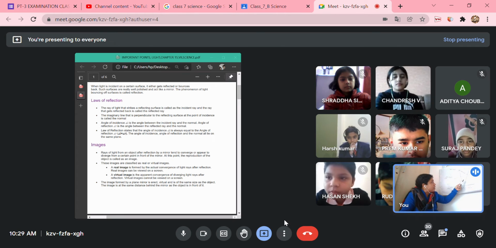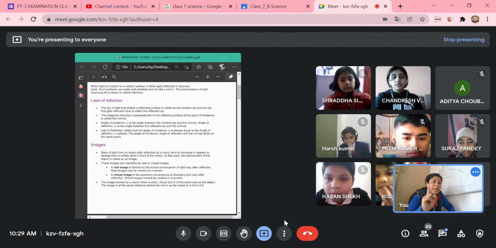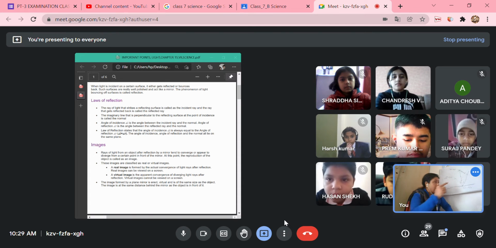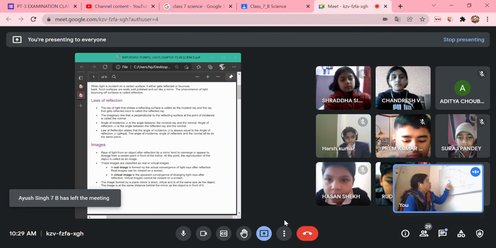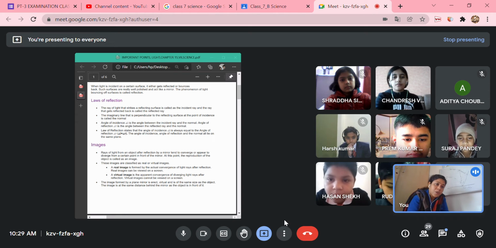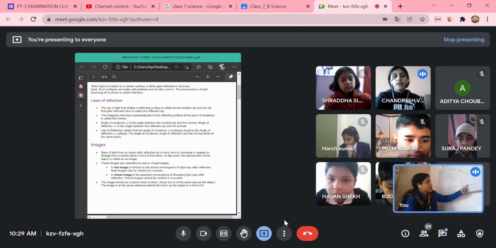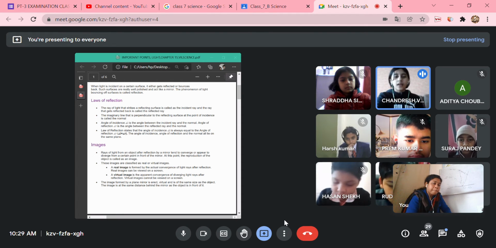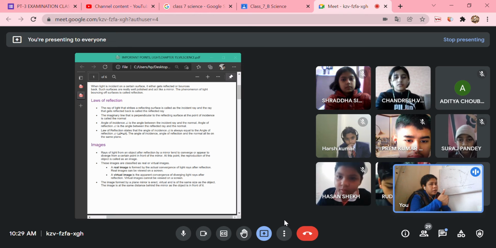The angle that this incident ray is making with the normal is called the angle of incidence. And the angle the reflected ray is forming with the normal is called the angle of reflection. According to the first law, the angle of incidence is equal to the angle of reflection. Clear to everyone? Yes, ma'am.